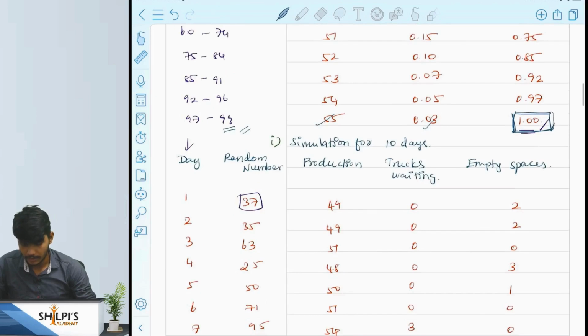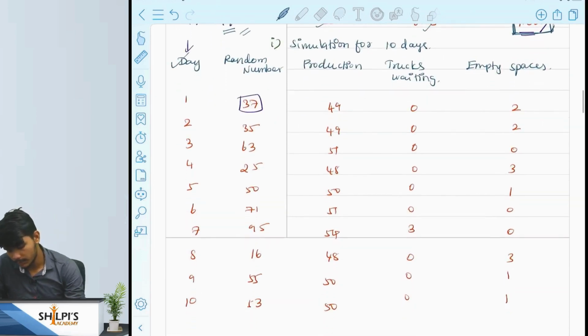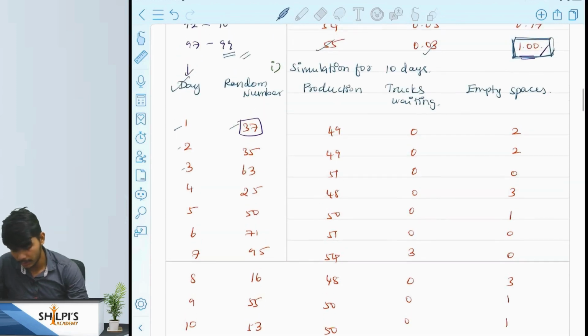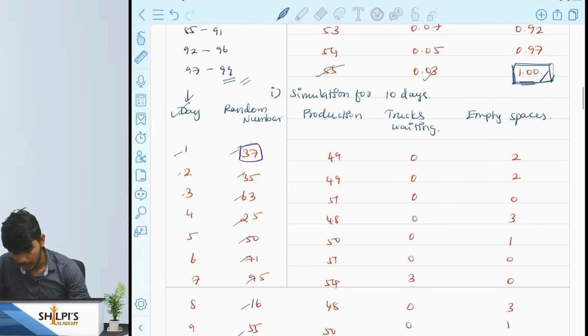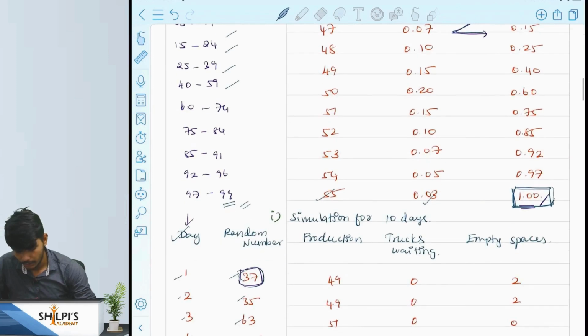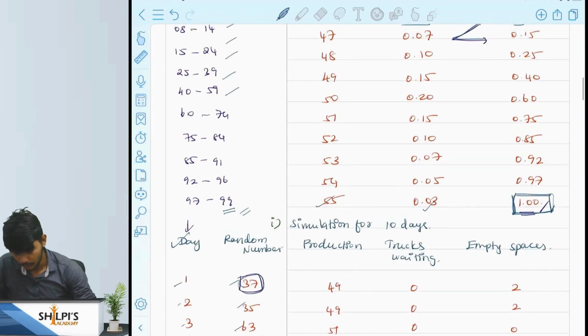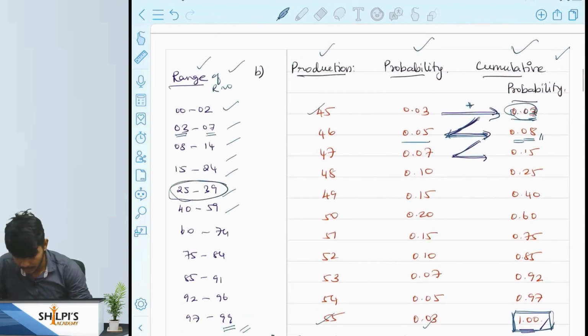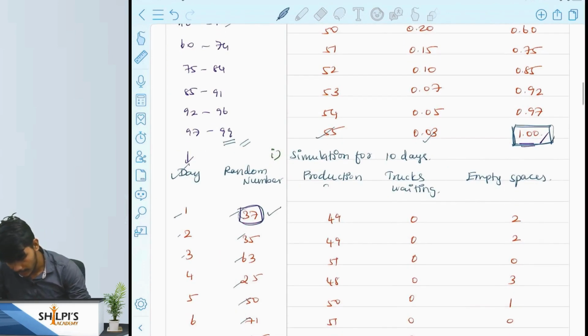So after that, we have to simulate for 10 days. So I will write the day count, and for the day count, the given random numbers are written, and with that particular random number and this range, we have to find the expected production. For example, the given first random number is 37. This 37 comes under this range. This range belongs to 49. So here I will write the expected production as 49.